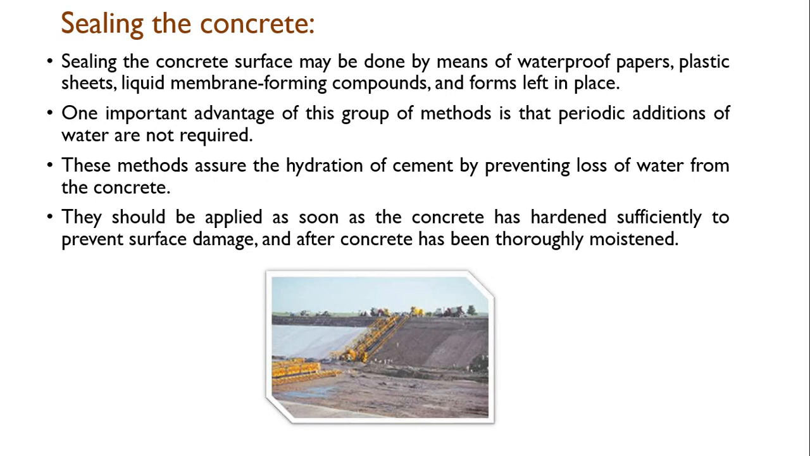Now sealing the concrete. Sealing the concrete surface may be done by means of waterproof papers, plastic sheets, liquid membrane forming compounds, and forms left in place. One important advantage of this group of methods is that periodic addition of water is not required. These methods assure the hydration of cement by preventing loss of water from the concrete. They should be applied as soon as the concrete has hardened sufficiently to prevent surface damage and after the concrete has been thoroughly moistened.